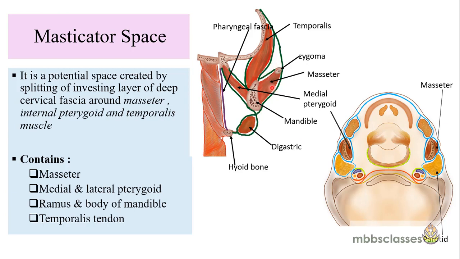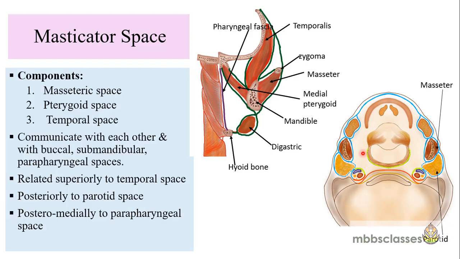So these three spaces not only intercommunicate with each other, but they also communicate with other adjacent spaces like the parotid space posteriorly. This is the area medially of the parapharynx, and they can communicate with the parapharyngeal space also. So now let's see the first component of the masticator space, that is the masseteric space.